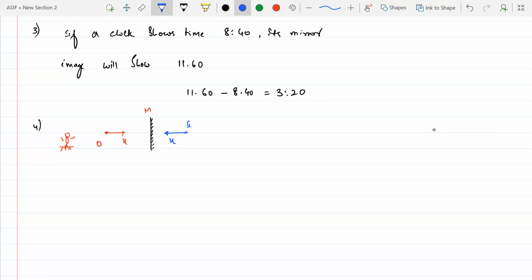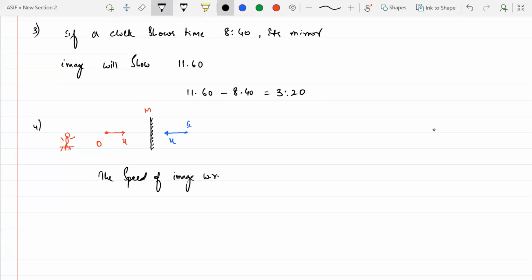Same speed, toward a stationary observer. But the speed of the image with respect to the object will be equal to how much?